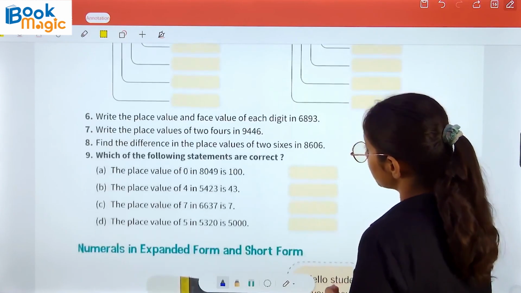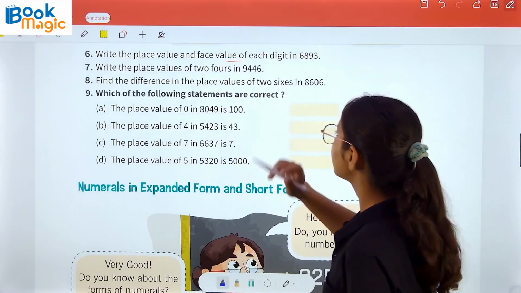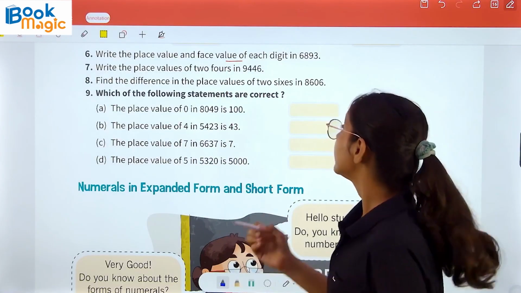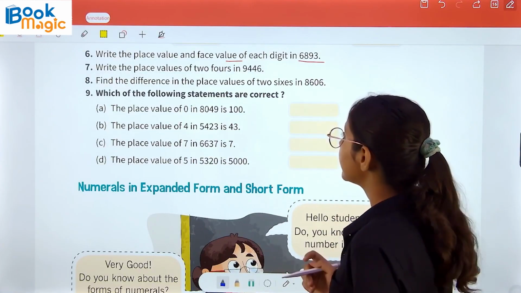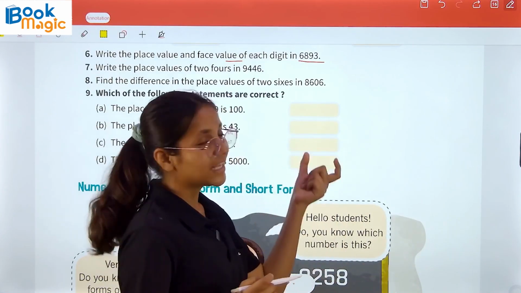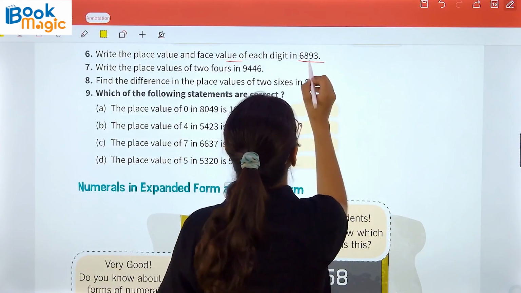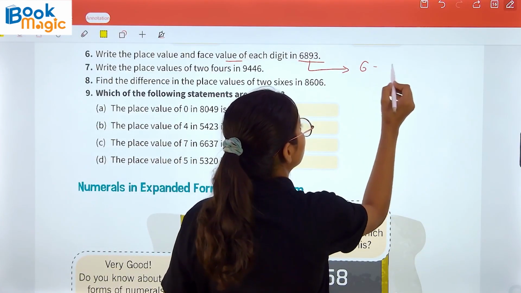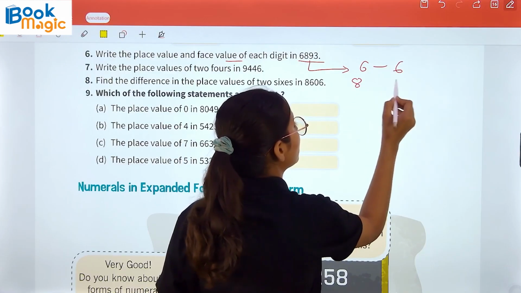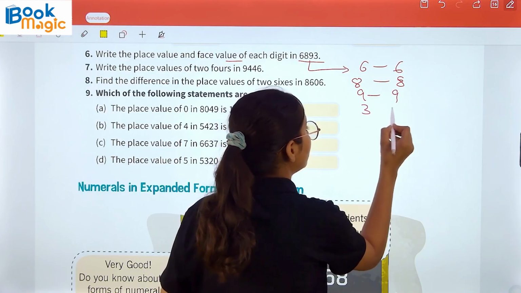Moving towards the next question, that is question number 6. Write the place value and face value of each digit in 6893. So here we have to write the place value as well as the face value. 6 has the face value of 6, 8 has the face value of 8, 9 has the face value of 9, 3 has the face value of 3.